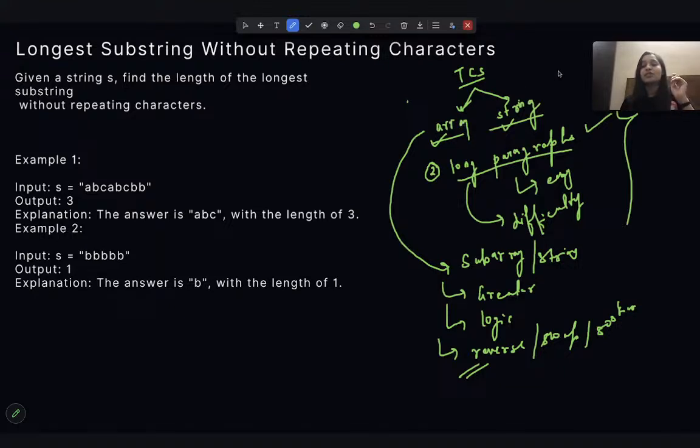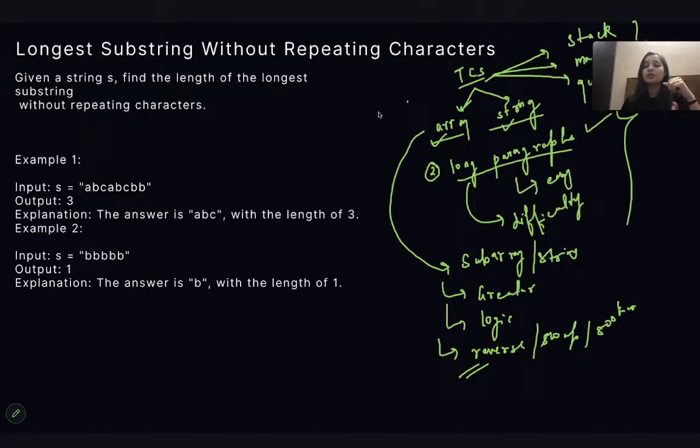Now, apart from arrays and strings, what will be good to have? If you know the stack, if you know the map, every time you are doing maps, always do that because it is a very important topic. So you can do maps as well. Then a few questions around queues can also be helpful. So these are some things that you can prepare for TCS coding exams. And if you are preparing this much, then definitely you will be able to solve TCS coding questions.